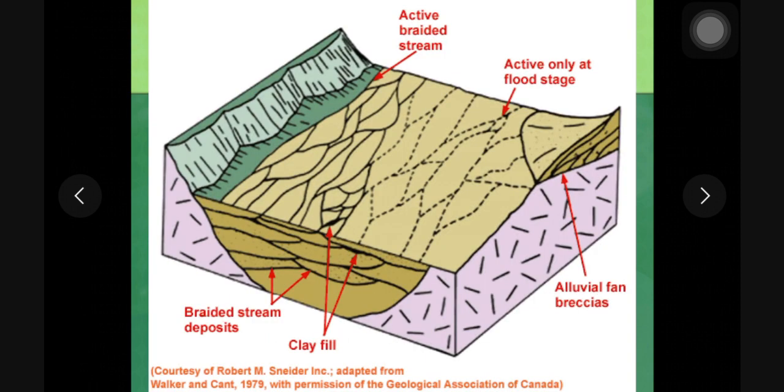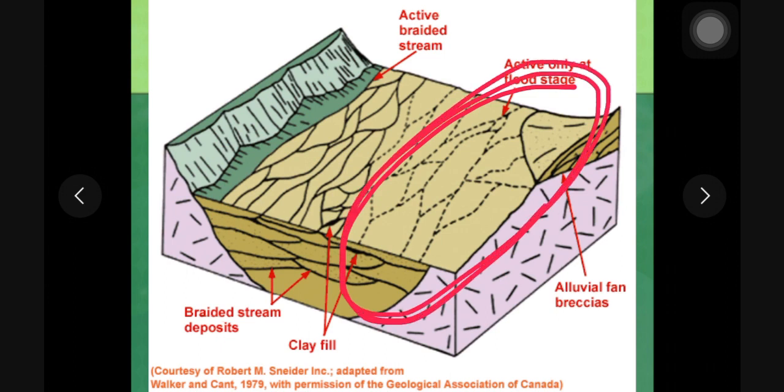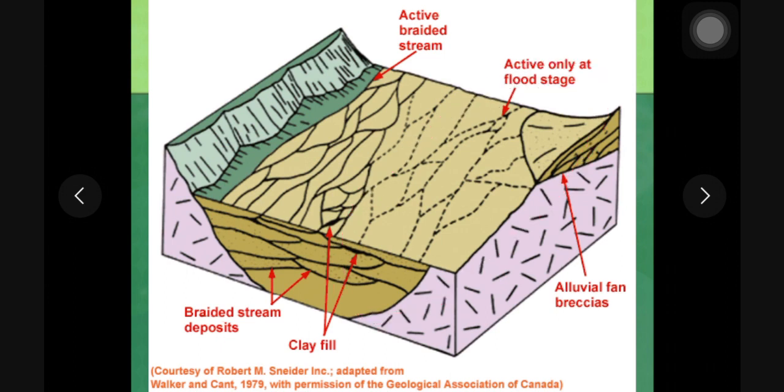Now here you can see the migration of a braided river channel. This is the active channel, and in this portion, this is the abandoned channel. Over a period of time, it may happen that a river gets clogged because of its own deposits and finds a new path to flow, and this migration of channel from its original channel is called avulsion.